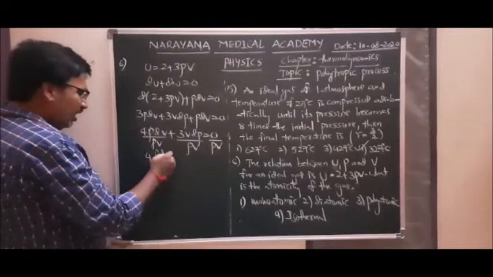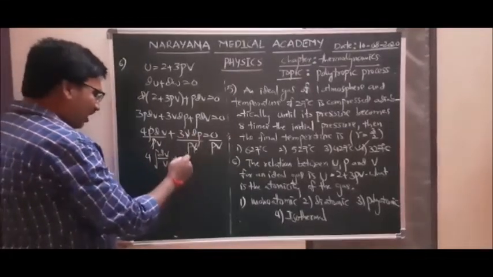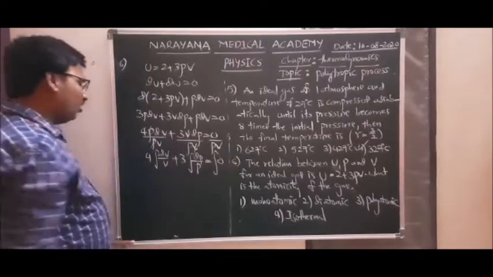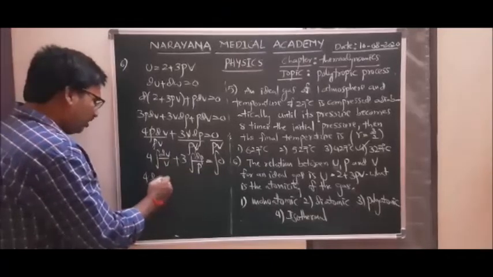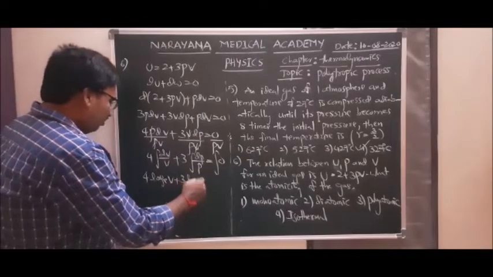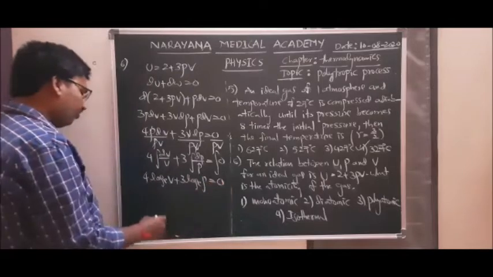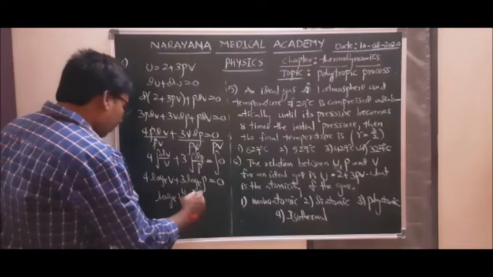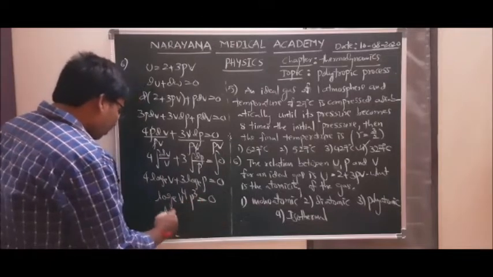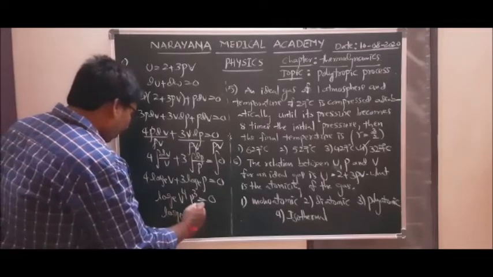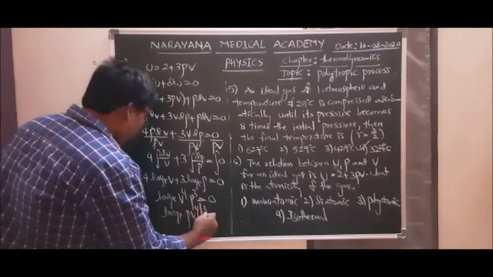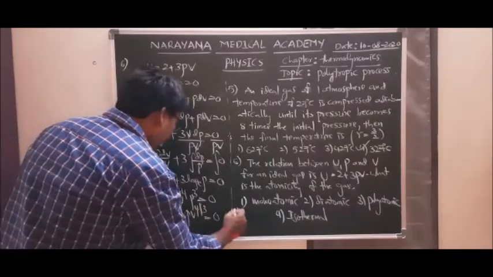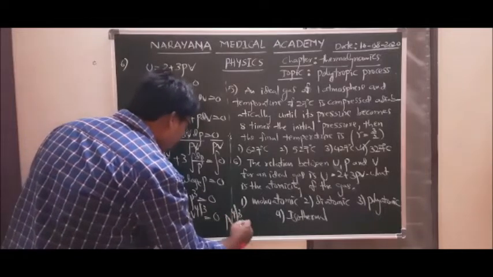4 dV by V, and the volume cancels in the other term. Both sides you can take the integral, and the integral of 0 is a constant. So 4 log base e V plus 3 log base e P is equal to 0. That is log base e of V power 4 into P power 3 equal to 0. So log base e of PV power 4 by 3 is equal to 0, which means PV power 4 by 3 is equal to a constant.